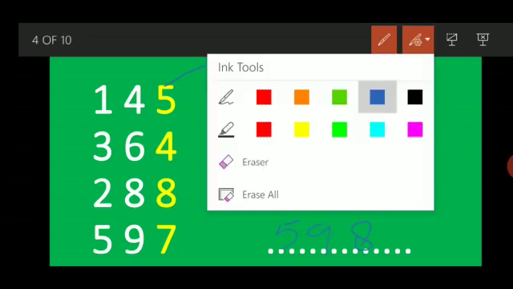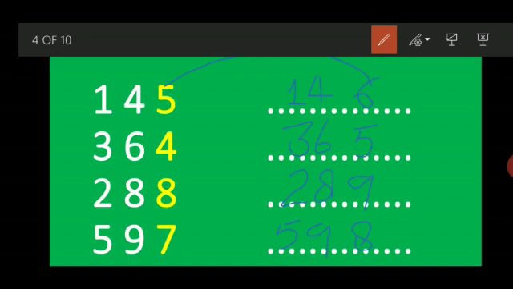Dear students, what you have seen here are numbers which end in a last digit from 0 to 8; only the last number will change. If the last number is 0, then the next number is 1. If the last number is 1, the next number is 2. If the last number is 3, the next number is 4. And so on up to number 8. Again and again I am saying from 0 to 8. When 9 comes, I will tell you later.